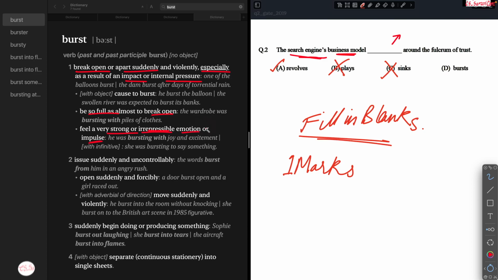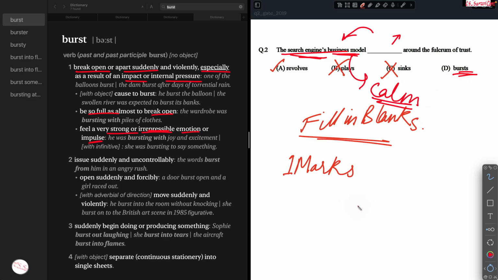Not really. When you're doing a business, you have to have a very calm mind, because you have to think for the long run. So bursts and emotions of that sort are not used in contexts where we are discussing business, at least not in their direct meaning, because there is no wordplay. It is just a single sentence. If wordplay was present, then burst could have meant something else.